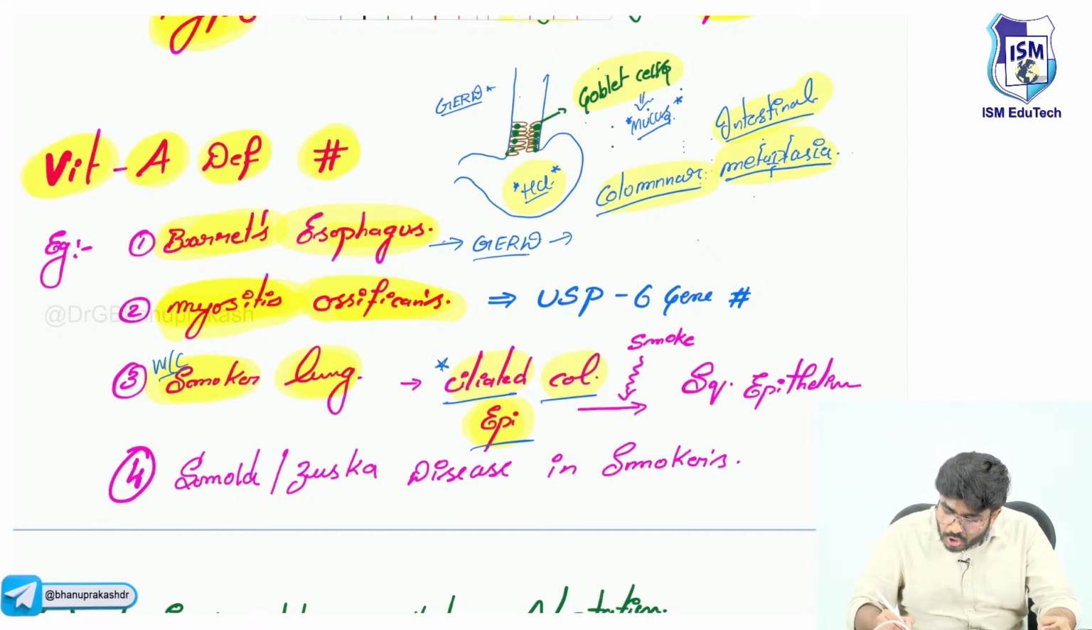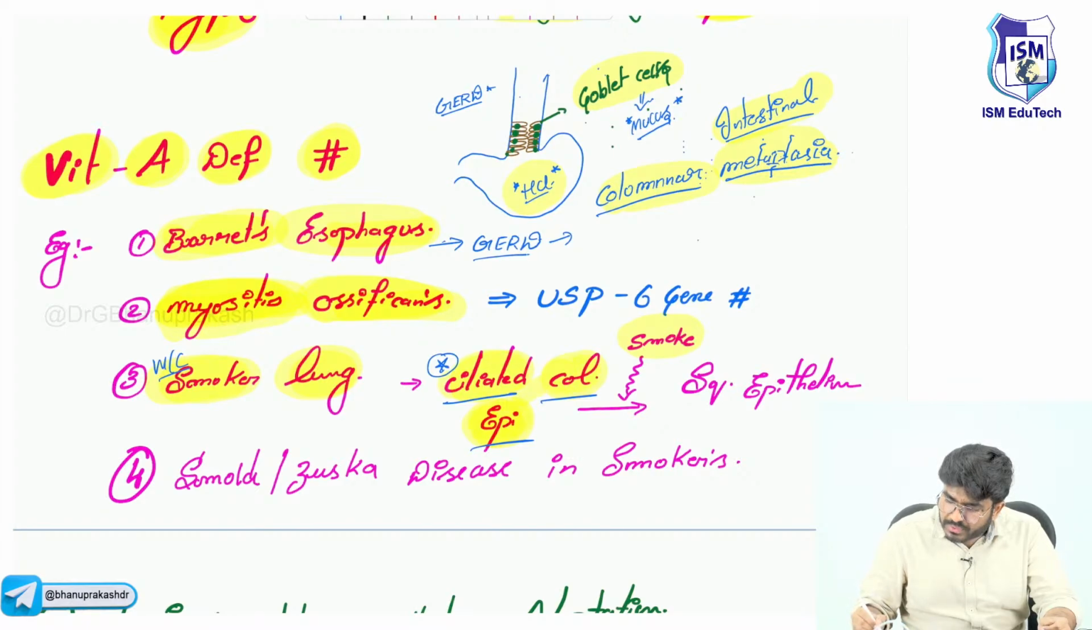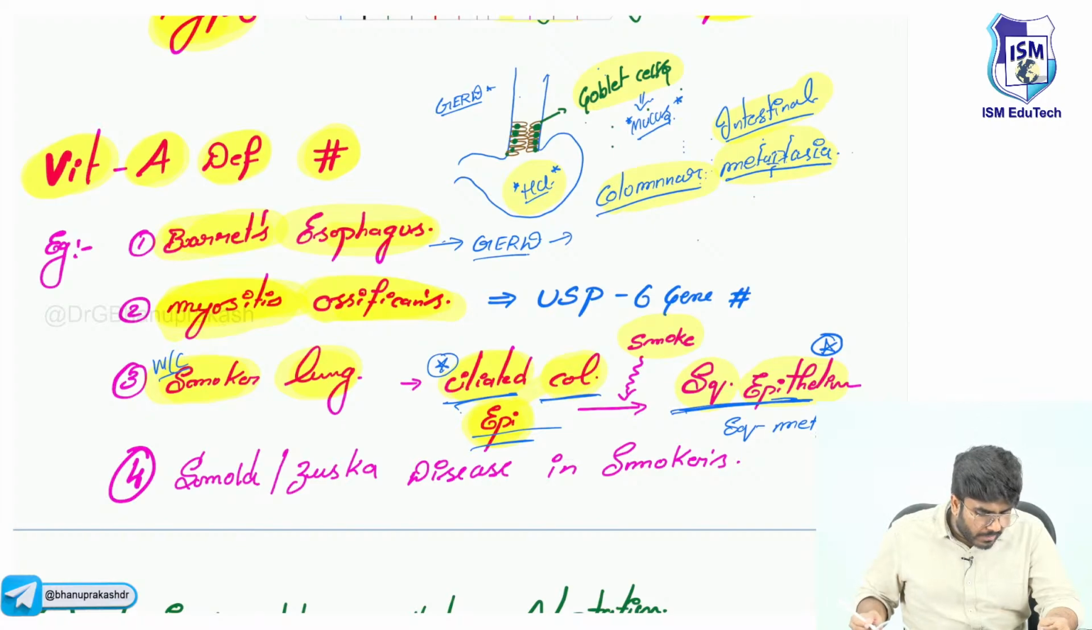When the person is continuously smoking, because of the smoke, the ciliated columnar epithelium is converted into squamous epithelium. So this is an example. Ciliated columnar epithelium converted into squamous epithelium. So this is called squamous metaplasia.